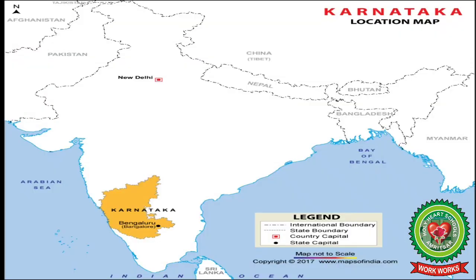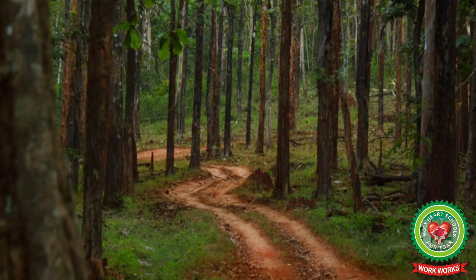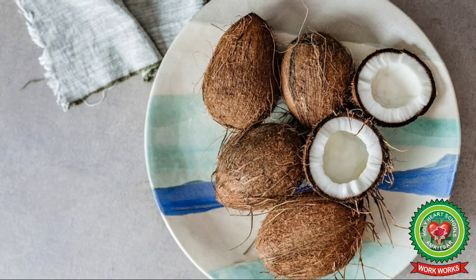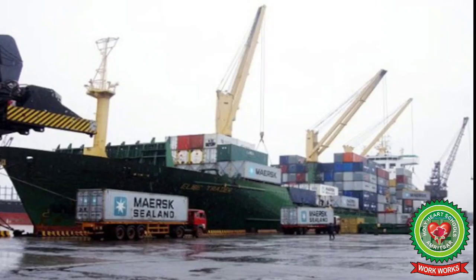So students, this paragraph means that Karnataka state is located in the south of India and the capital of Karnataka is Bengaluru. Karnataka has thick teak forests cover. Farmers in Karnataka grow coconut and a variety of spices. The important seaport in Karnataka is Mangaluru.